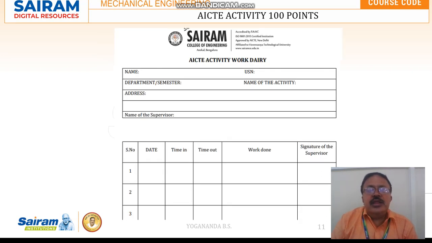Then he has to maintain the AICTE activity work diary. Once the work is completed on that particular day, the signature of the supervisor should be taken. So the table should have minimum of 10 rows, so that 10 days he is planning the activity. So each day if he works for 8 hours, it will be 10 days into 8 hours, so totally it will be 80 hours of duration. So for each activity he has to maintain this AICTE activity work diary.